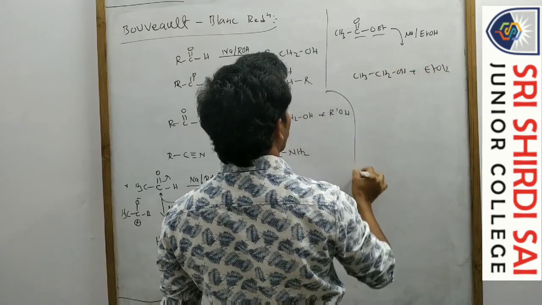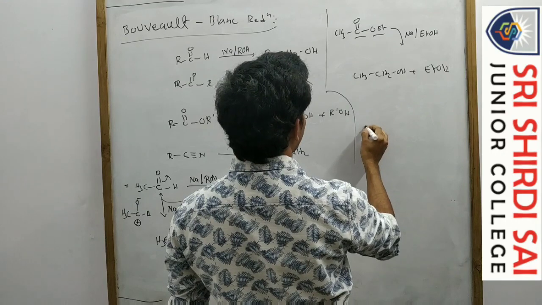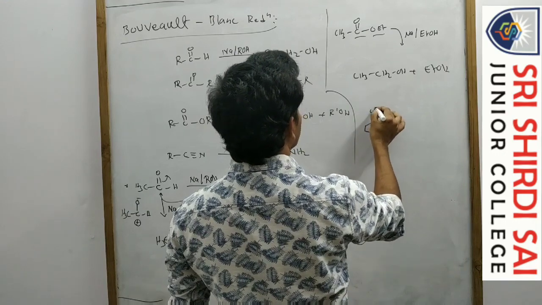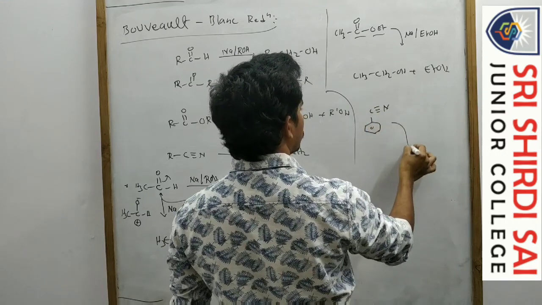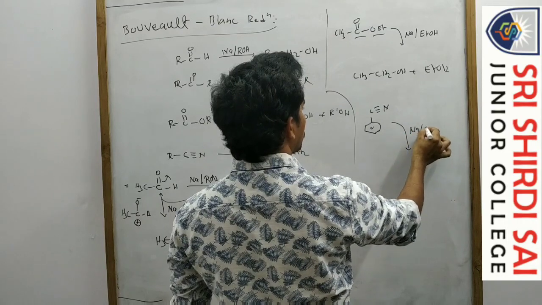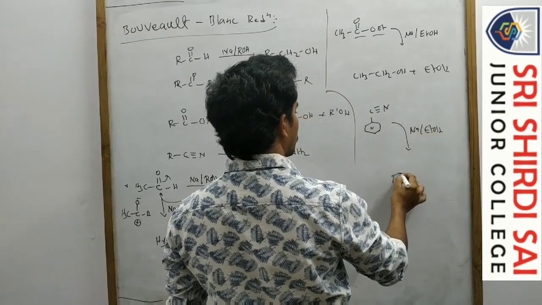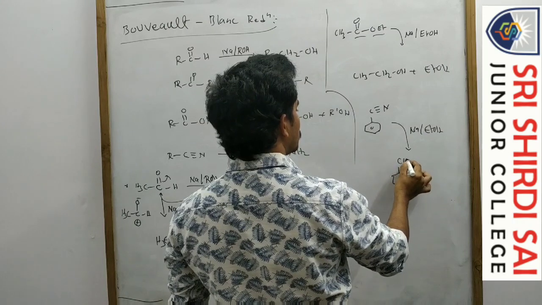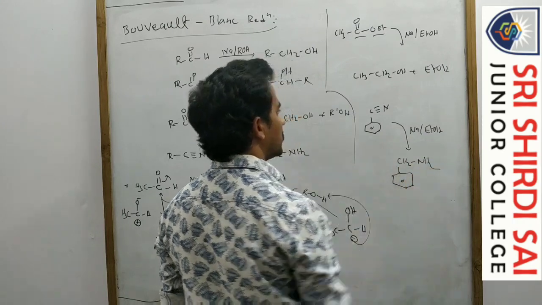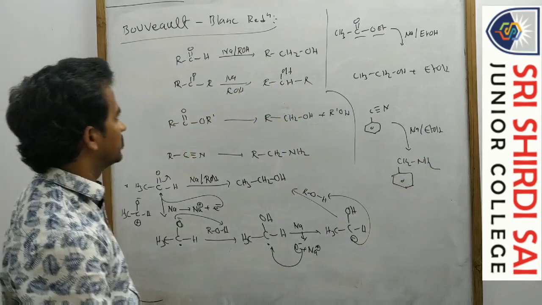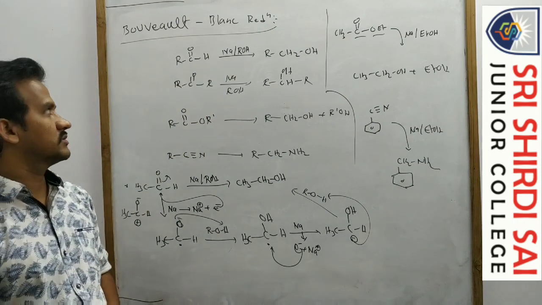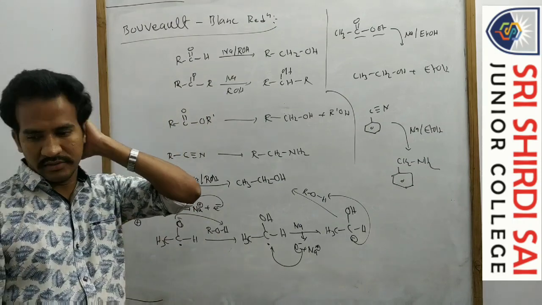For example here, C triple bond N, with sodium and ethyl alcohol, is converted to CH2NH2. It is a reduction reaction. Okay, Bouveault-Blanc reduction.